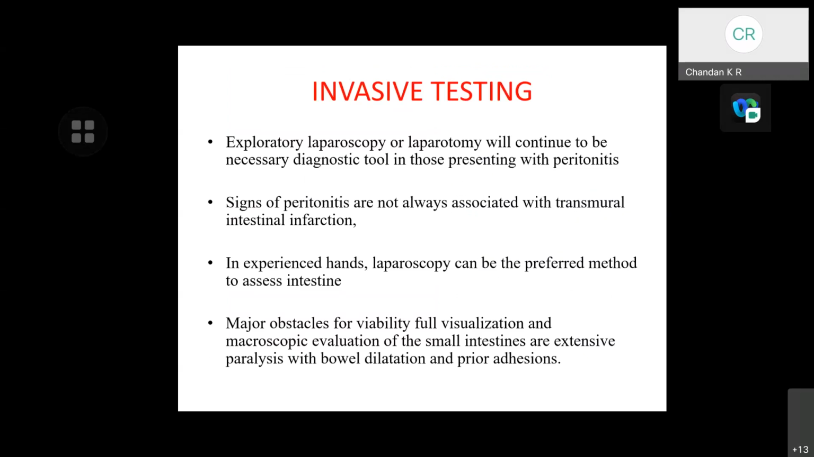Invasive testing like exploratory laparoscopy or laparotomy will continue to be a necessary diagnostic tool in those patients presenting with peritonitis. Signs of peritonitis are not always associated with transmural intestinal infarction. In experienced hands, laparoscopy may be the preferred method to assess intestinal viability. A major obstacle for full visualization and macroscopic evaluation of the small intestines is extensive paralysis with bowel dilatation and prior adhesions.